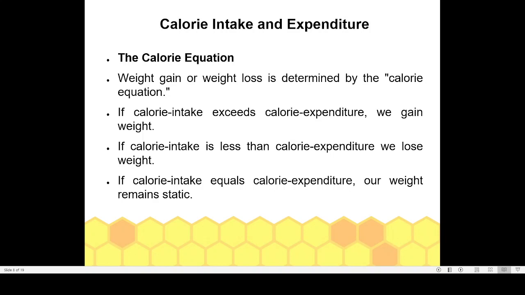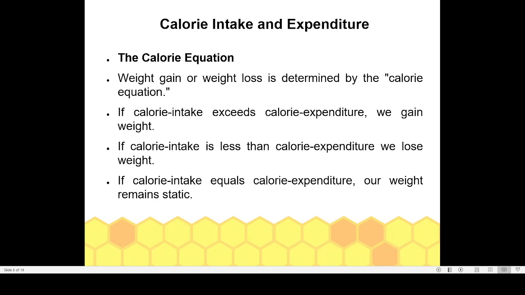When there is no longer fat, it will convert part of your muscle and other proteins into energy. So slowly your body becomes very tired and very lean or very skinny. So that is what happens if your calorie equation is not maintained. If calorie intake is less than calorie expenditure, we are losing weight.